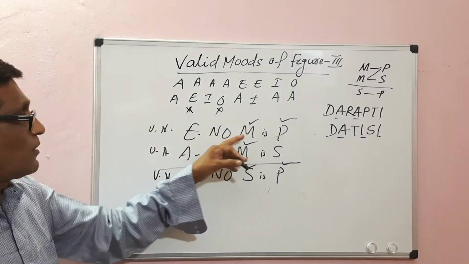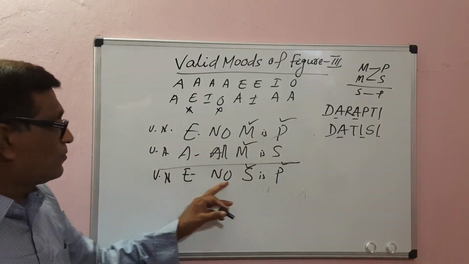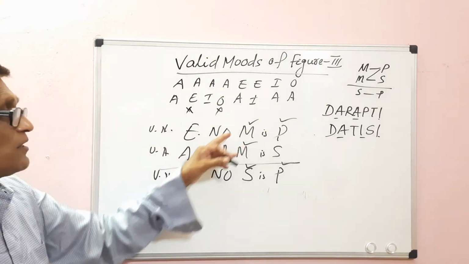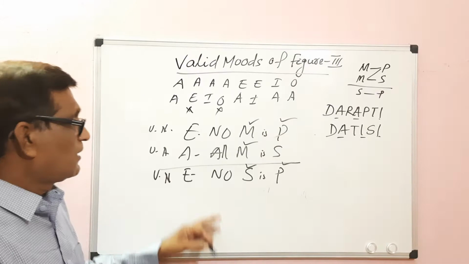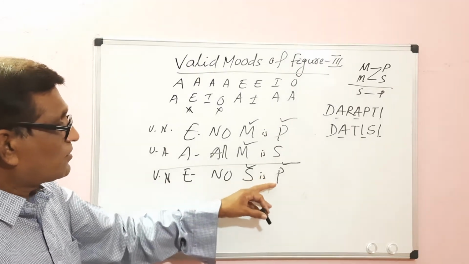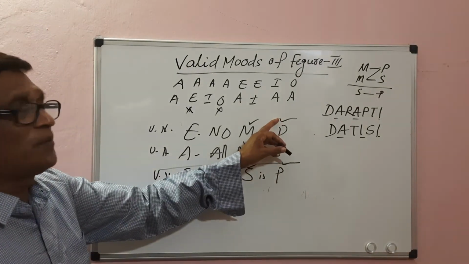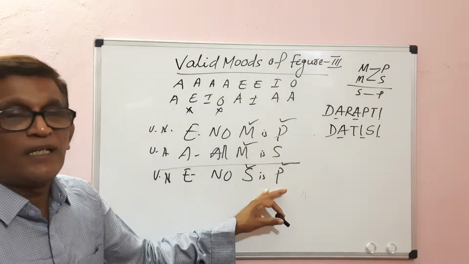A distributes the subject, E distributes both subject and predicate. Middle term is distributed in both the premises. There is no fallacy of undistributed middle. In the conclusion, the major term is distributed. That has also been distributed in the major premise. There is no fallacy of illicit major.